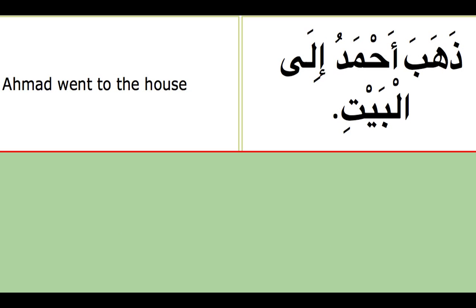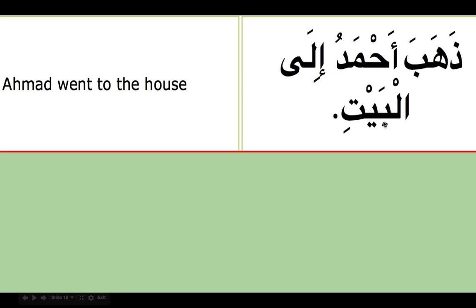Let's do some practice, inshallah, about our fa'il and maf'ulun bihi. So we're saying here dhahaba ahmadu ilal bayti. Dhahaba is a verb. There's nothing attached to the verb. It's a pure third person male verb. So we got to look for the fa'il. If you see the sign of dhamma, now we know this is the fa'il. So who went? Ahmad went. And always dhahaba comes with ila. So we got to remember dhahaba ila. Dhahaba ahmadu ilal bayt. Jar majrur.